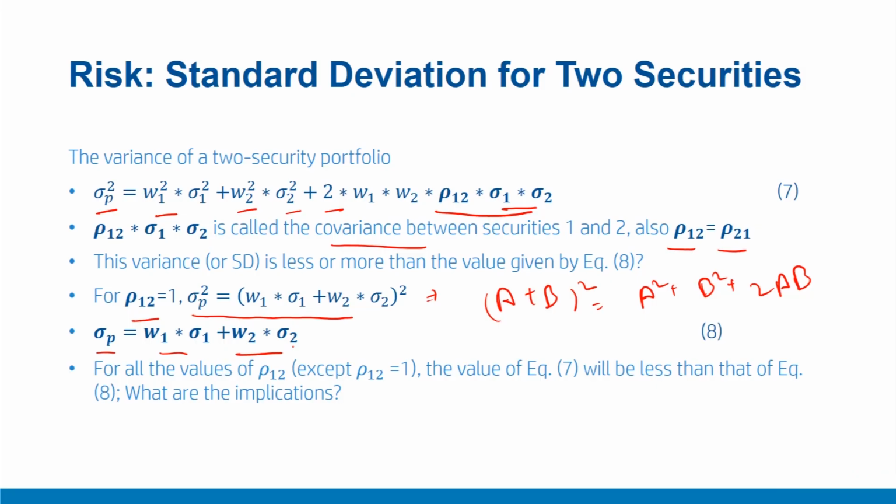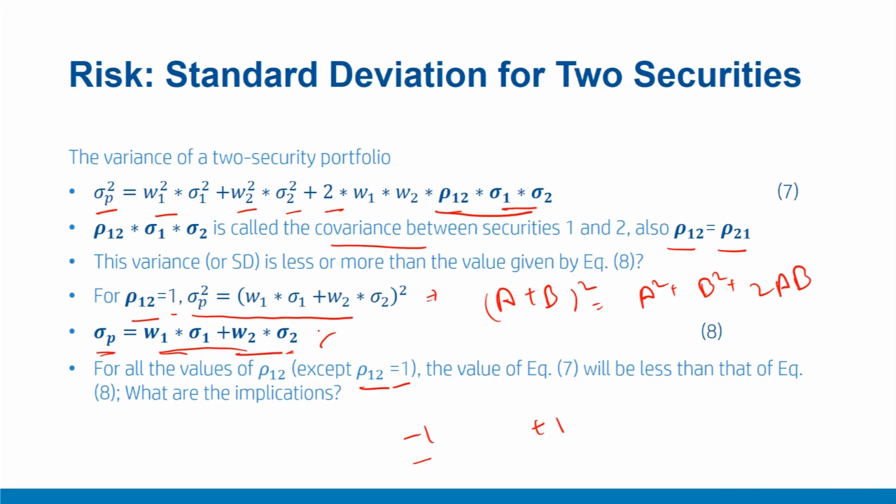Please note, we already know that this rho 1 2 lies between -1 to +1. So the magnitude of this rho 1 2 will always be less than or equal to 1. And therefore, for all the other values of rho 1 2, starting from -1 up to +1, the value of risk sigma P will be less than this quantity. Whatever it may be, it will always be less than this quantity.